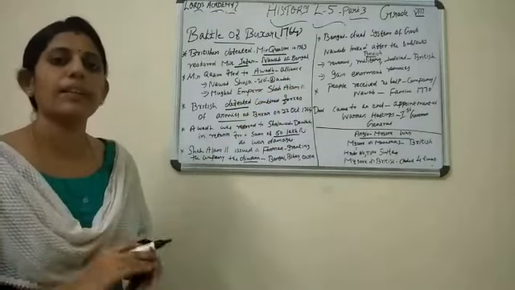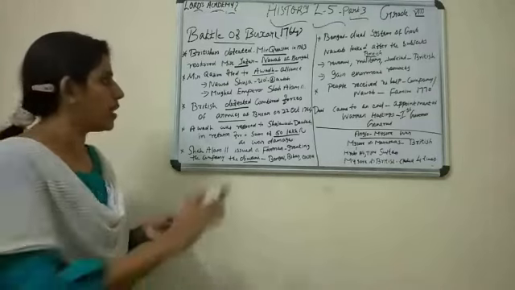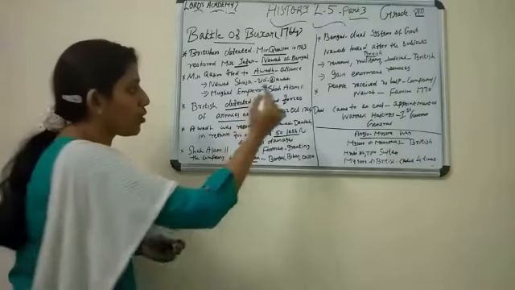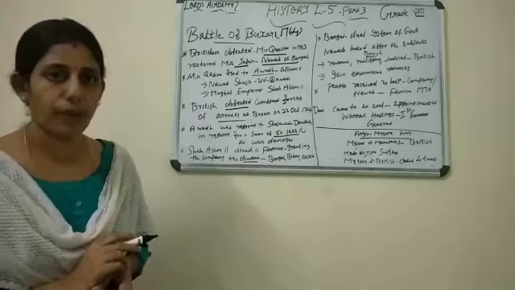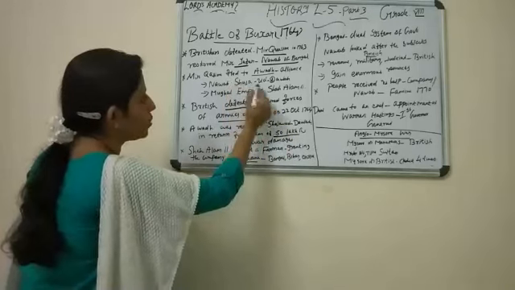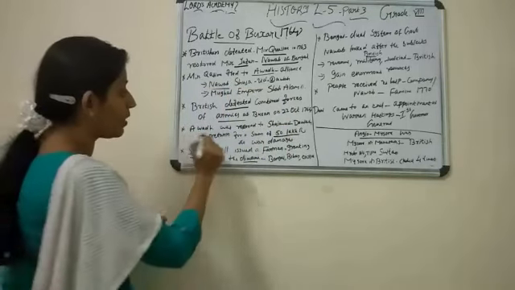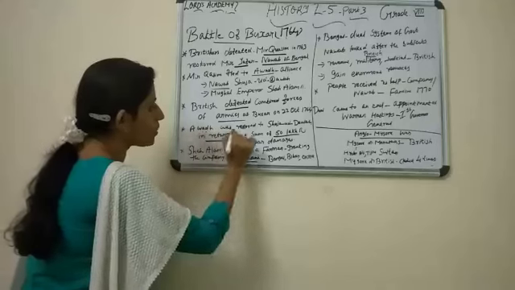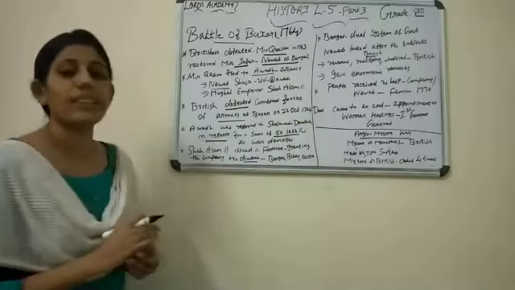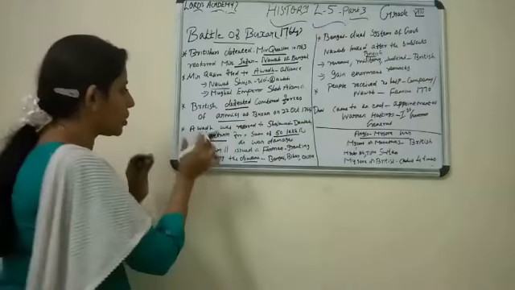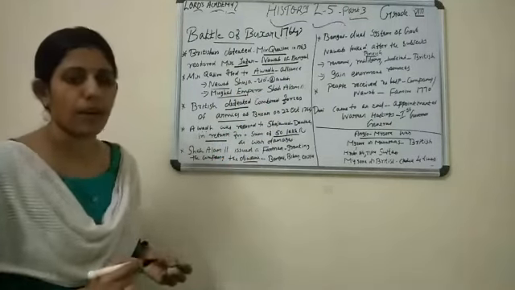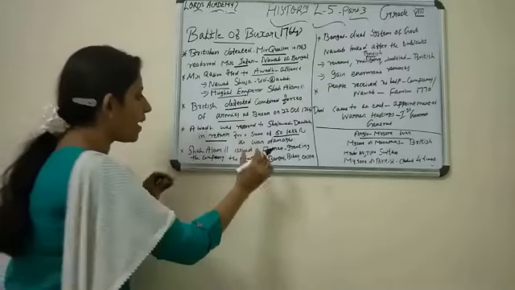What is the result? The British defeated these combined forces of the armies at Buxar. The date of the battle: 22nd October 1764. And Awadh was again restored to whom? Shuja-ud-Daula, the Nawab, according to some terms and conditions, in return for a sum of 50 lakh rupees as war damages. And Shah Alam II, the Mughal Emperor, issued a farman. Farman means royal order granting the company